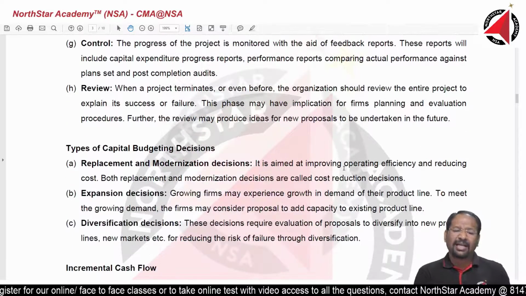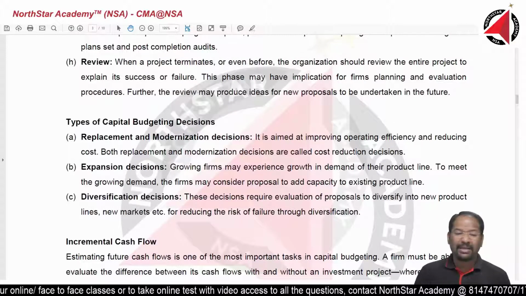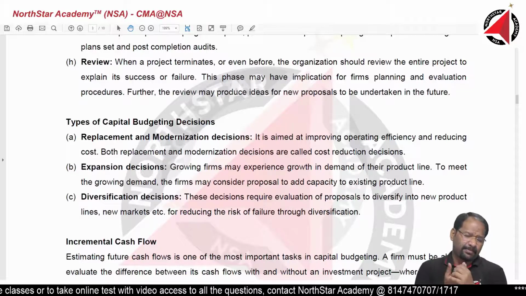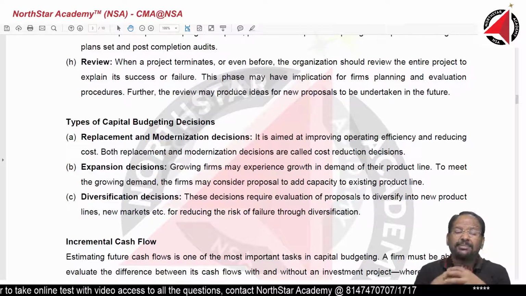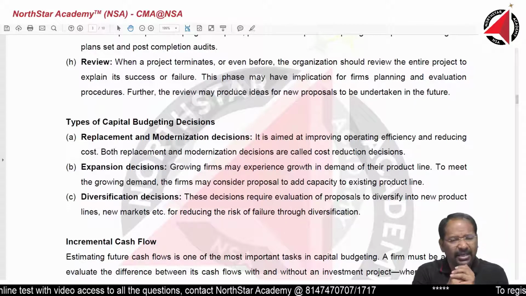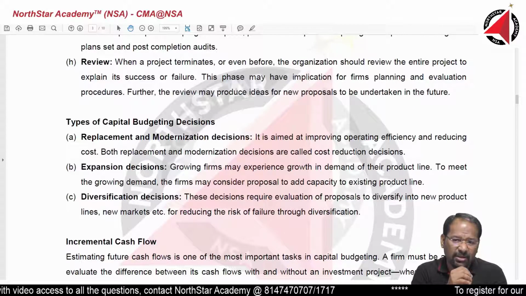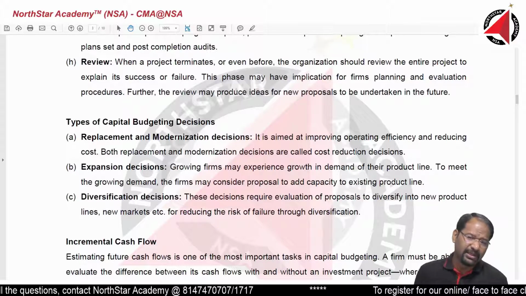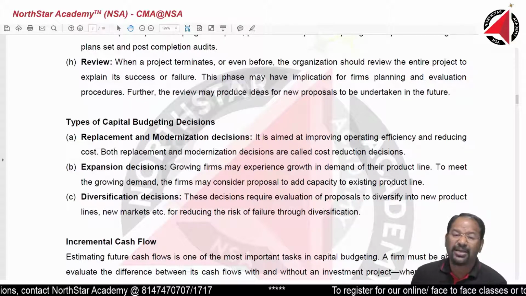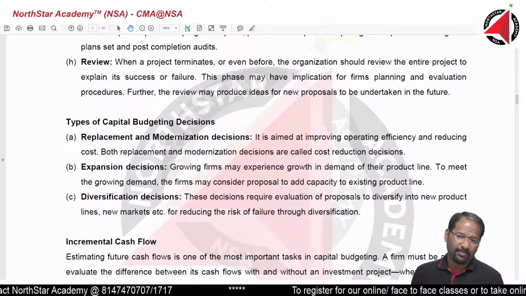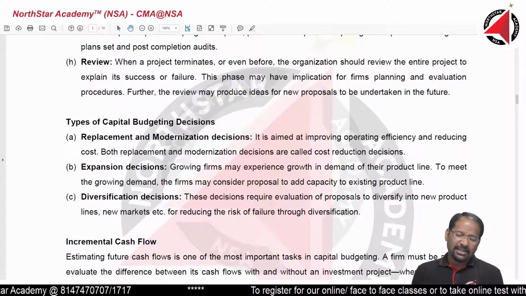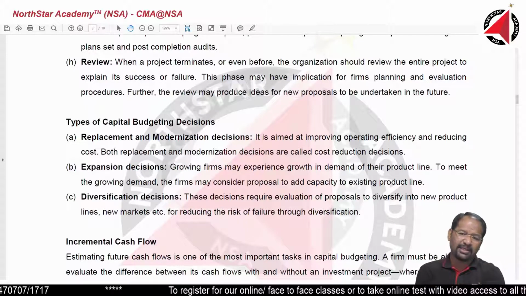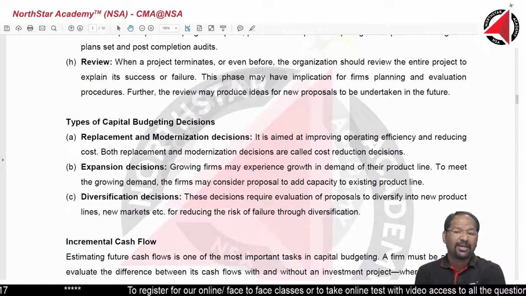Next, what are the different types of capital budgeting decision? The different types of capital budgeting decision, in the sense, under what circumstances we do capital budgeting. For example, we are going for modernization. The entire factory we are going to modernize, change the old machinery and buy new machinery. We call it a replacement decision, because we are changing the older machineries, scrapping the older equipment and going for new modern equipment.